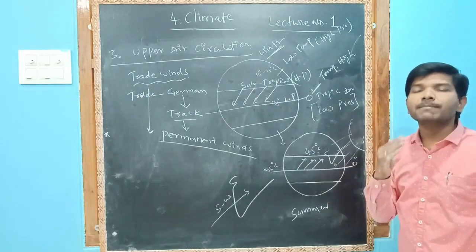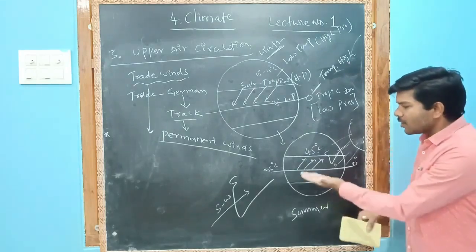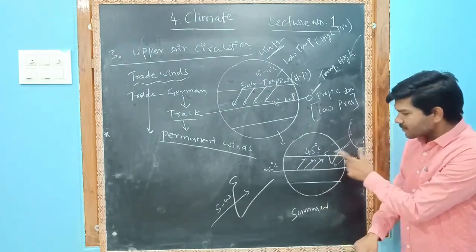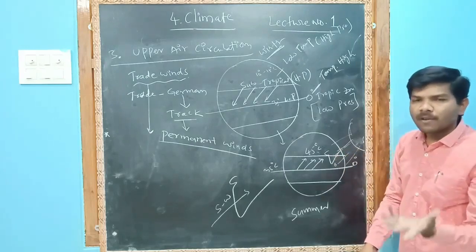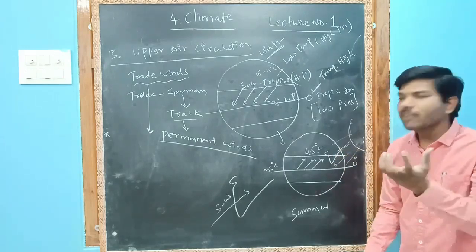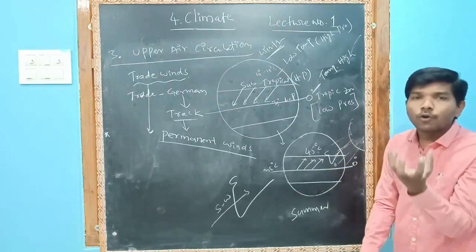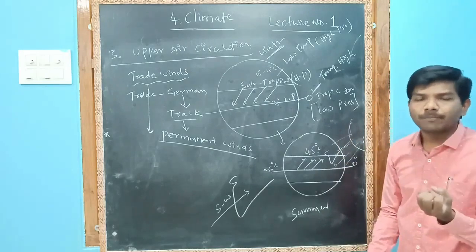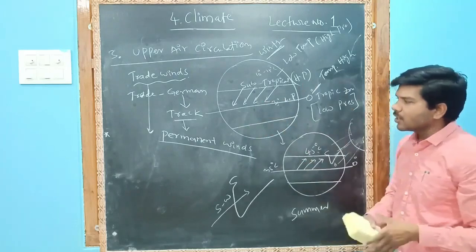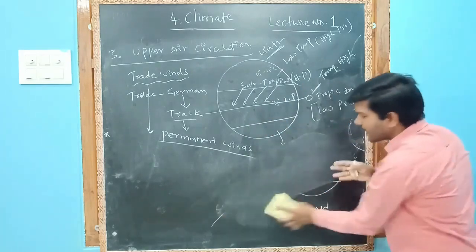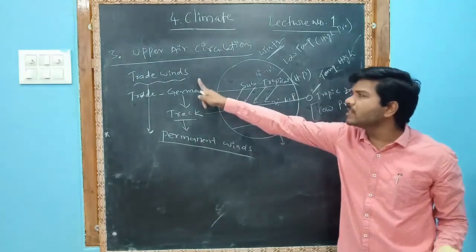So wherever high temperature is there, low pressure; wherever low temperature is there, high pressure will be there. So in summer in India, high temperature is there. Wherever high temperature is there, low pressure will form. Whenever low pressure forms, wind will blow from the high pressure area to the low pressure area. The low pressure area attracts the wind. So that is the change. So these are the trade winds. Usually you have to understand that. This again I will explain to you in the rainy season. Now you have to understand that trade winds blow from